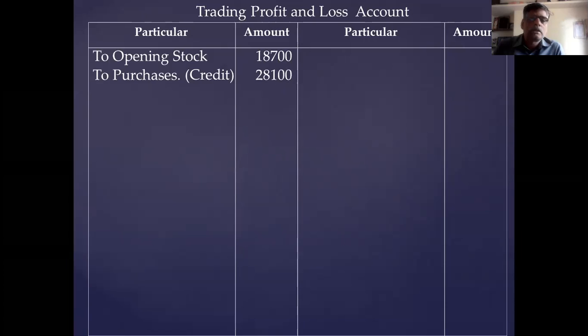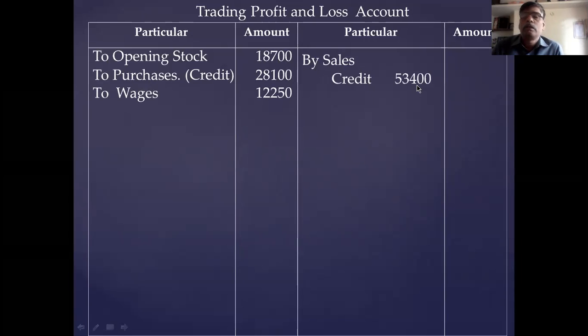Then go to cash book. In the cash book payment side, wages is there. To wages, amount is 12,250. Salary, rent, advertisement, these items are related with the P&L account. So come to the credit side, by sales. In the sales, cash and credit are there. You take credit sale from the debtors account, cash sale from the cash book. Credit sale 53,400 in the debtors account. And cash sale 8,600 is there in the cash book debit side.